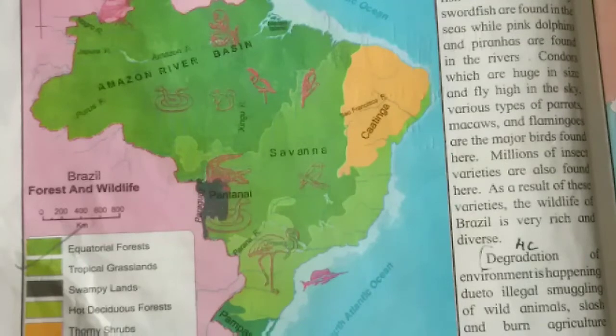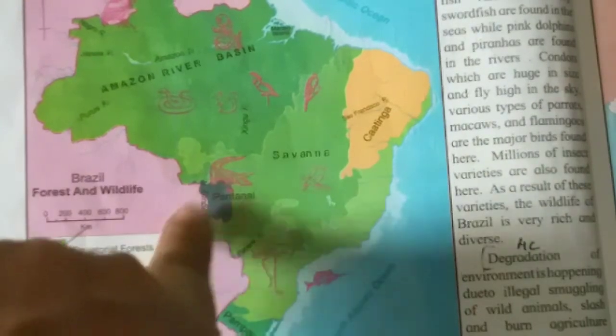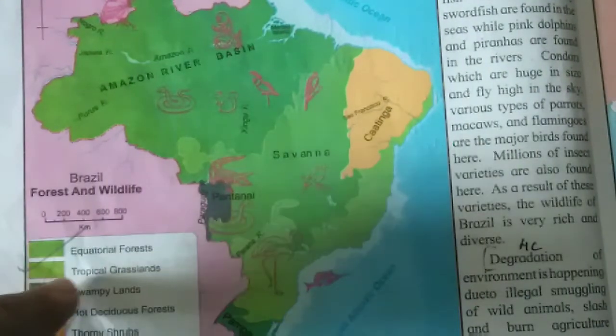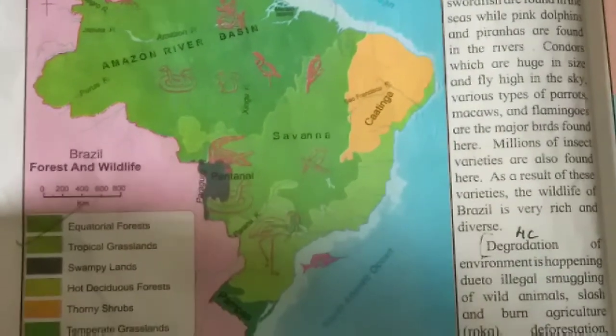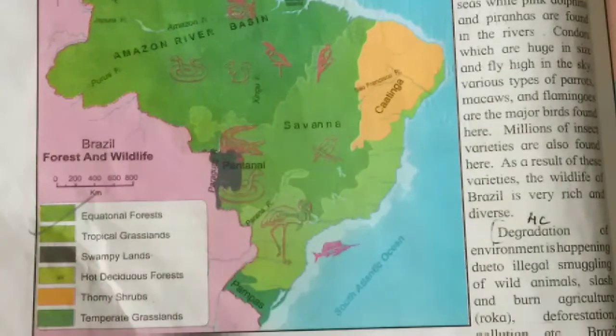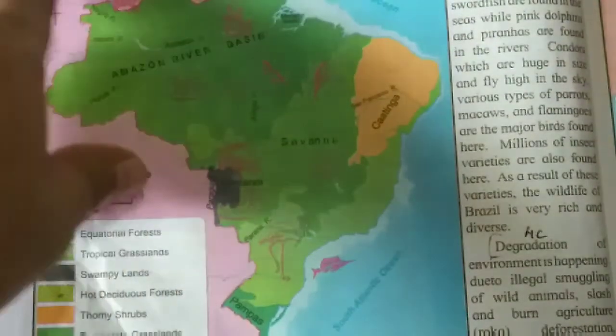Now we will study about Brazil's wildlife. On the basis of figure 5.4, answer the following question. Name the species shown on the map: condor, anaconda, golden lion tamarin, macaw, etc. So this is given here. See, equatorial forest, colors are given here. You can find the animals. And tropical grassland, swampy lands, hot deciduous forest, thorny shrubs, and temperate grasslands. So according to that, the question is given and you have to find this answer.